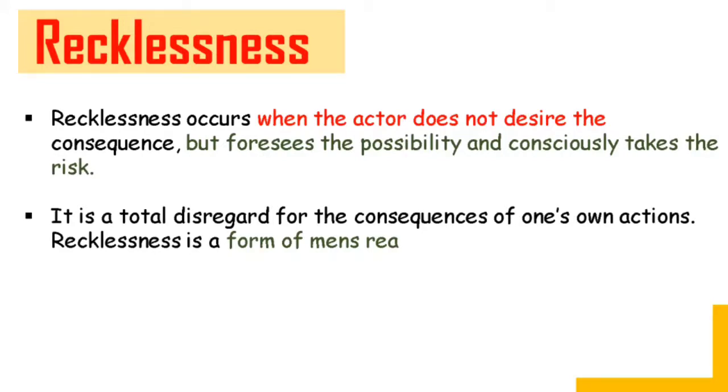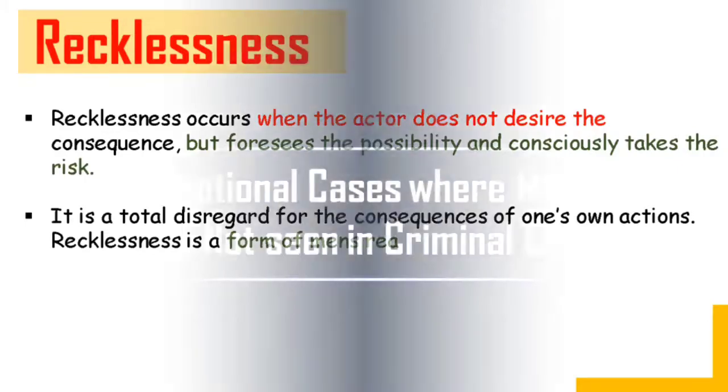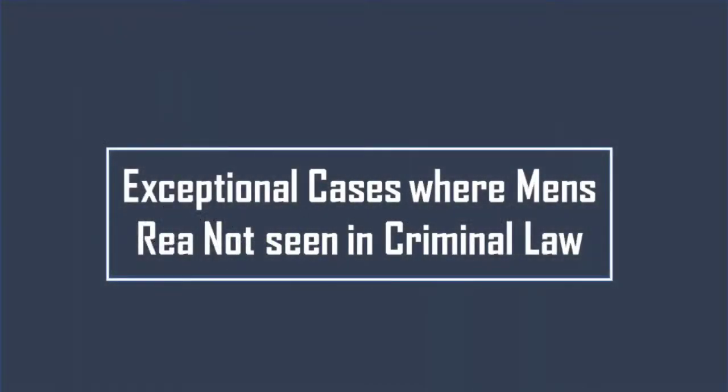So mens rea means an act must be accompanied by a guilty mind. For seeing the mens rea, we will see three elements: intention, then negligence, then recklessness. If any one of the elements is involved and you see that there is a guilty mind, then mens rea will be applicable in the fundamental element of crime. Sorry, I said stage of crime, that is not the proper word. Okay, now we need to go to the exceptional cases where mens rea is not seen in criminal law.